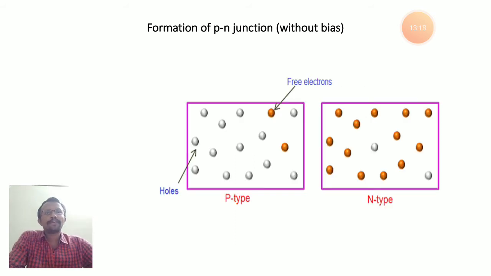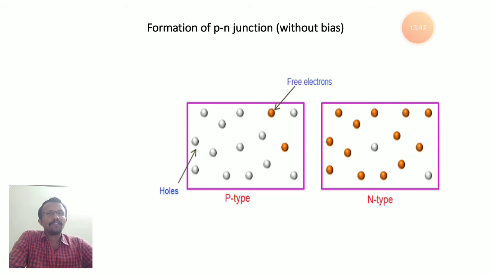So now we can observe a figure related to p-type and n-type semiconductor. Here you can see in p-type the red dots are free electrons and white dots are holes. You can clearly observe the hole concentration is very high compared to the electron concentration in p-type semiconductor. Why? Because the added impurity is trivalent impurity. A small amount of impurity contributes to millions of holes.